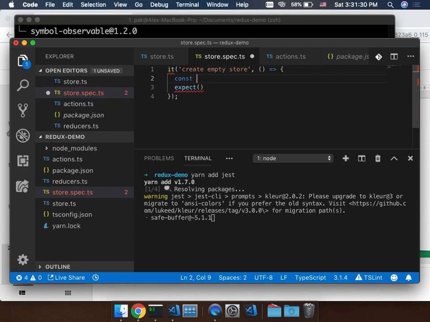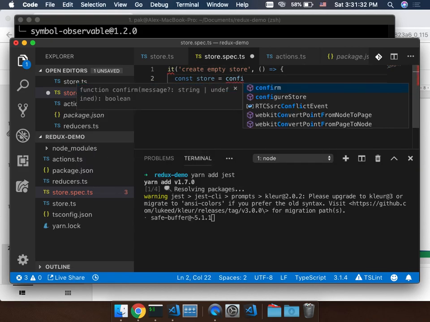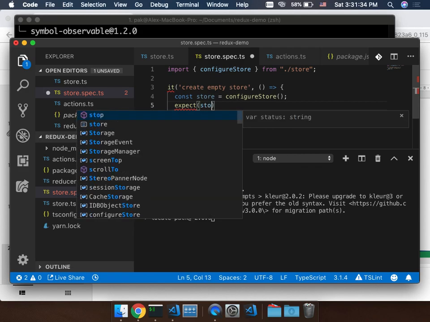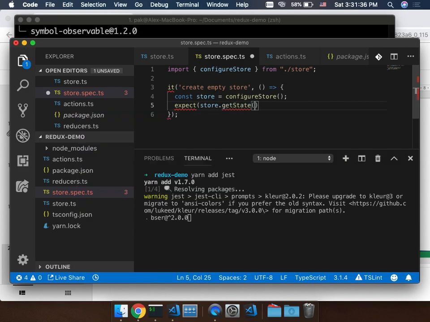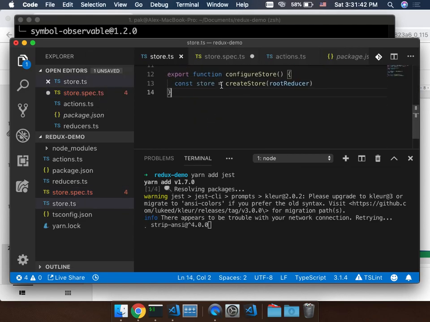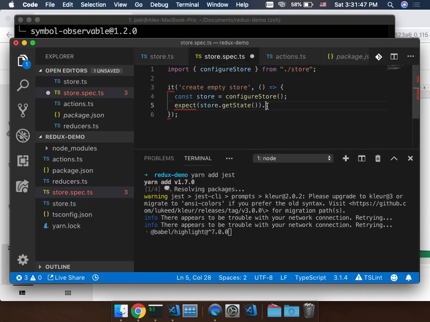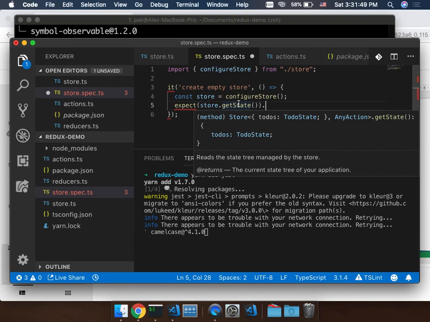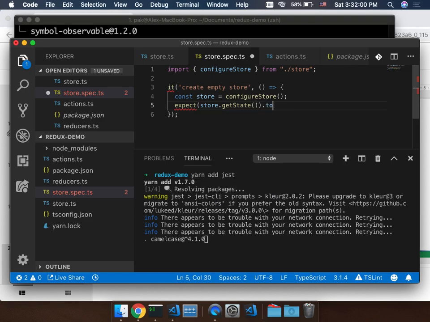So what we want to do is to create a store. So config store here, and the store.getState, it should return me, oops, I didn't return the store, that's why. Return the store, and expect. You can see that there's the type hinting here. The store will actually have a getState action returning an object that looks like this. So I can always have the hints here, and it would be toEqual.